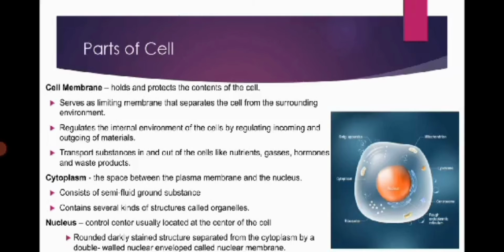Number 2, cytoplasm. The space between the plasma membrane and the nucleus. It consists of semi-fluid ground substance. It also contains several kinds of structures called organelles. Number 3, nucleus. Control center usually located at the center of the cell. It is a rounded, darkly stained structure separated from the cytoplasm by a double-walled nuclear envelope called the nuclear membrane.